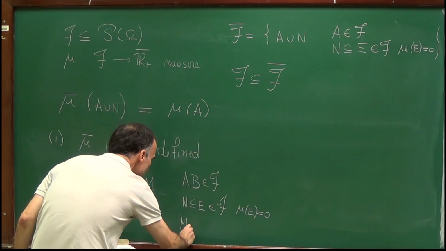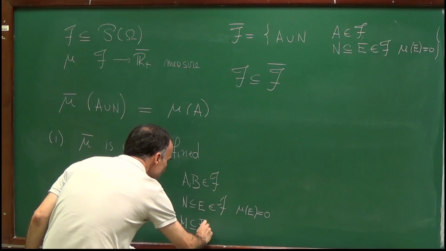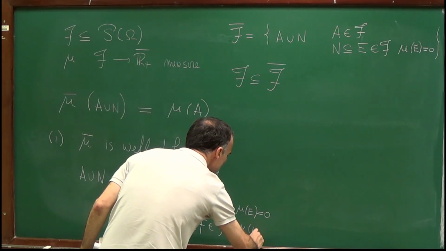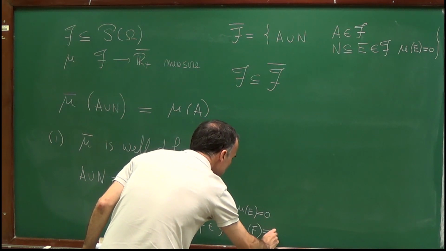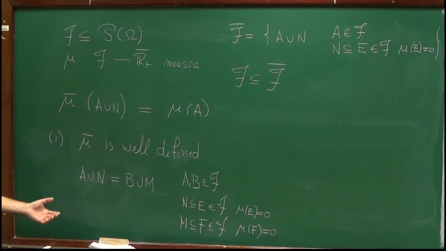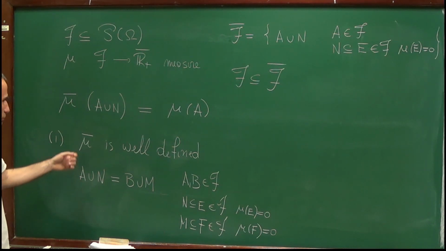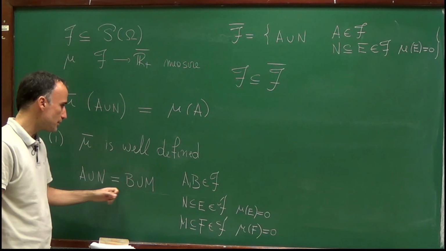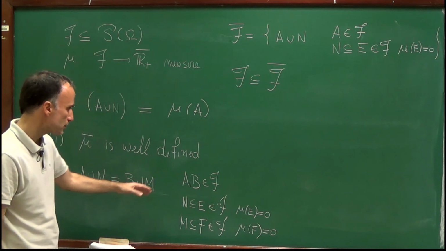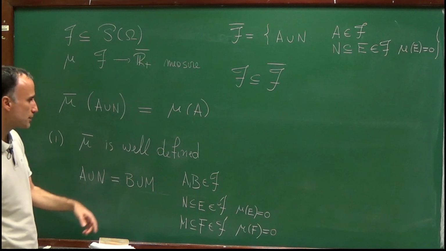And the same thing for M. So M is contained in some set F, which belongs to the sigma algebra F, and mu of F is equal to 0. So I'm assuming that a set in F bar has two different representations. Therefore, here are the two representations, and here are the properties of each of these sets.